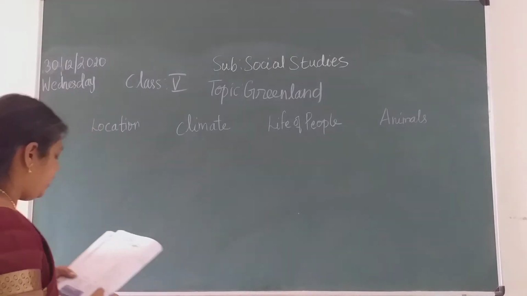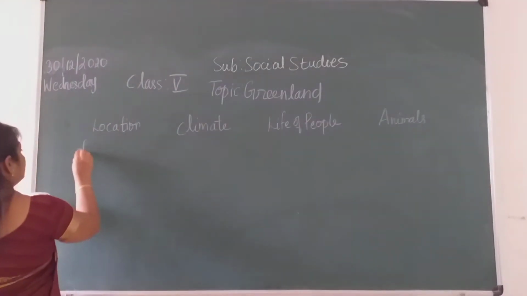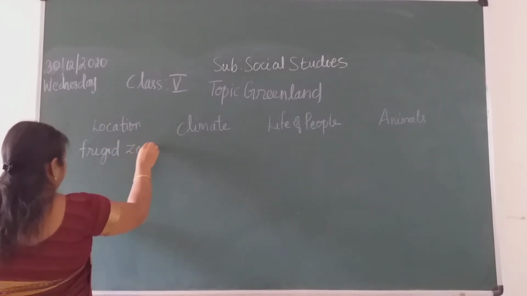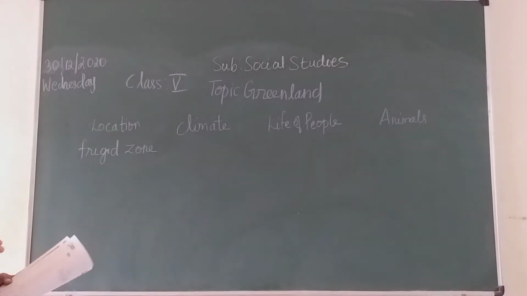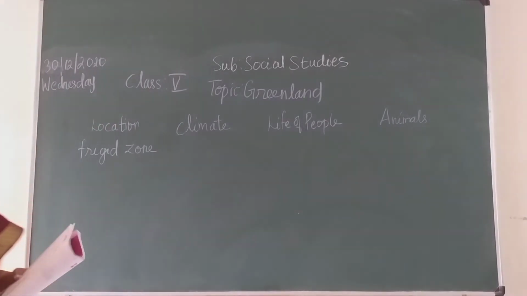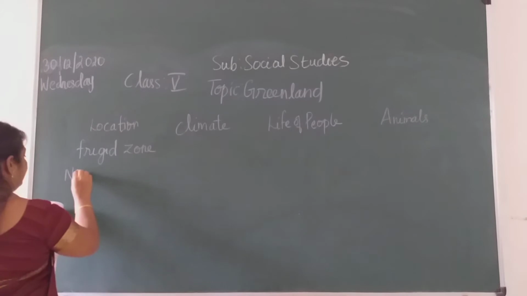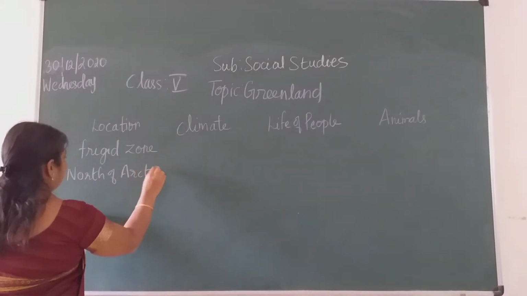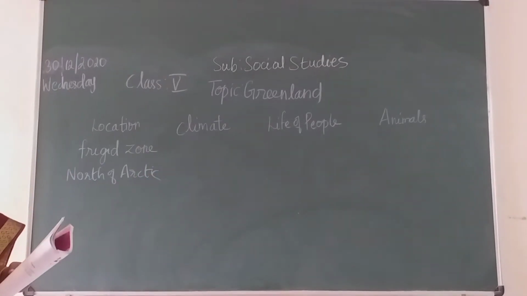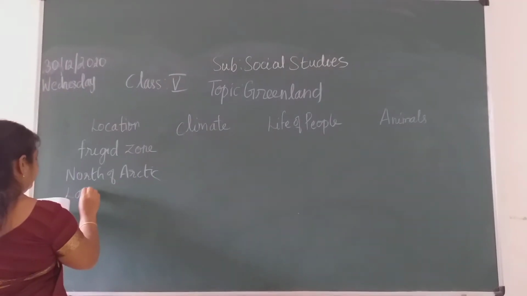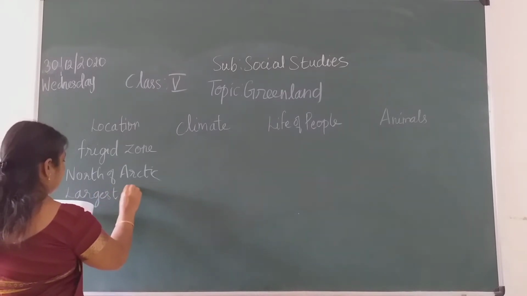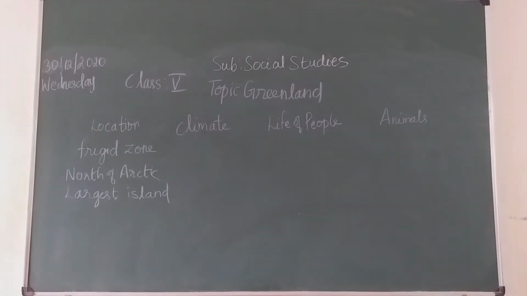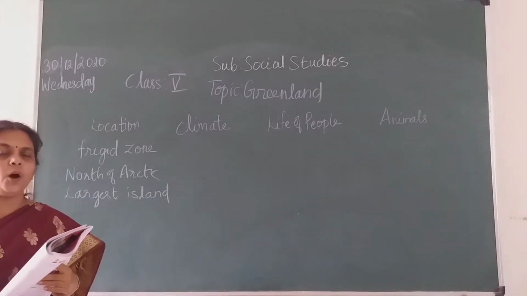Okay. So location, it lies in the frigid zone, children. Frigid zone, that is your tundra region. And it lies to the north of the Arctic Circle. North of the Arctic Circle, and it is the largest island. That island means it is covered by water on all sides.